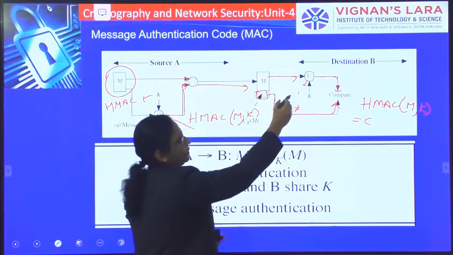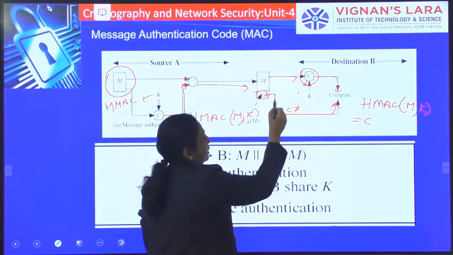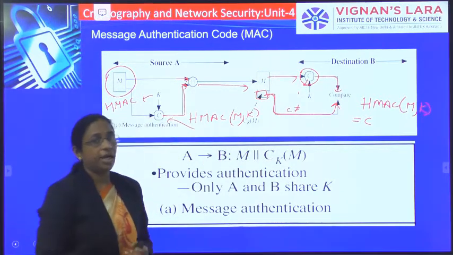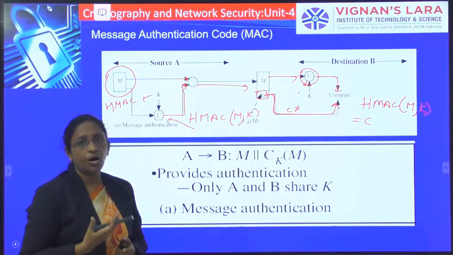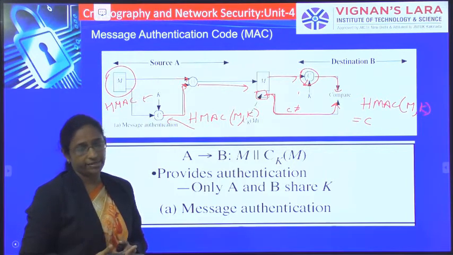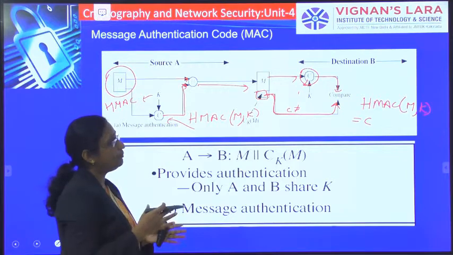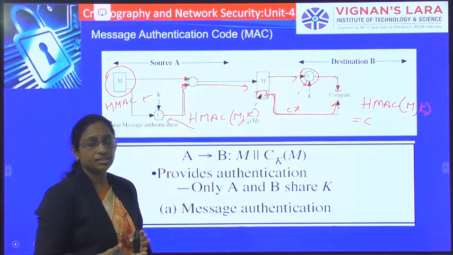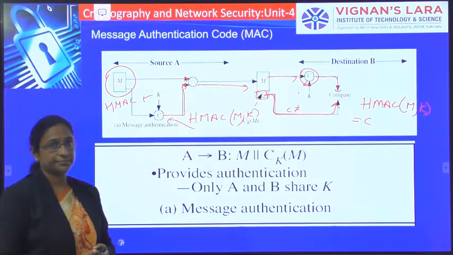After computing the code, he compares the code he has computed with the code that he has received. If both are the same, that means the message he has received has not been altered by an unauthorized person, and it is from the original source. If both are not the same, the message has been altered by some unauthorized person.